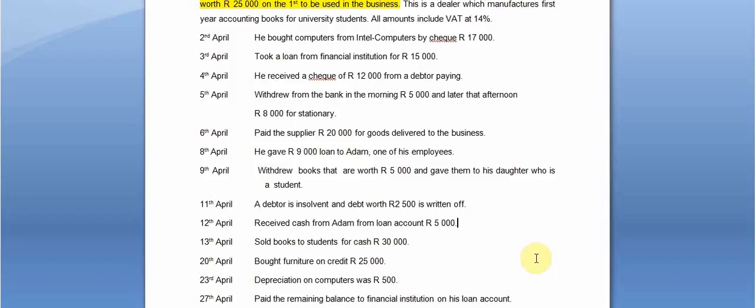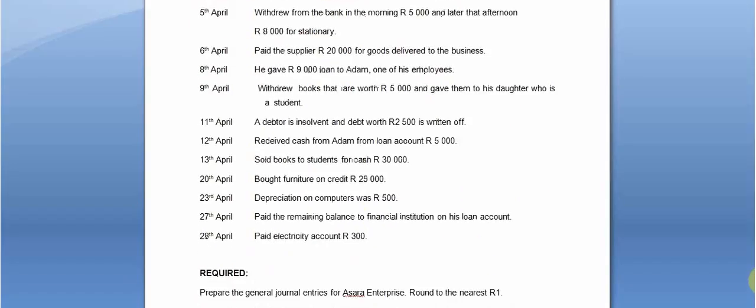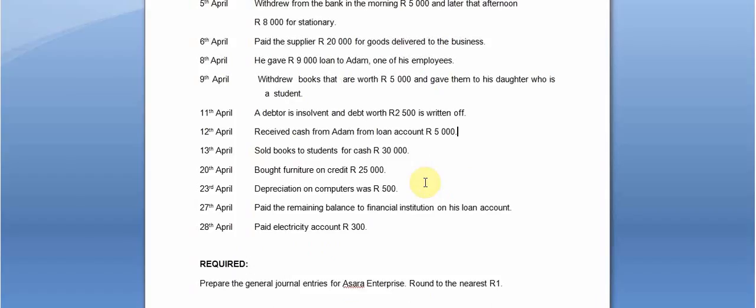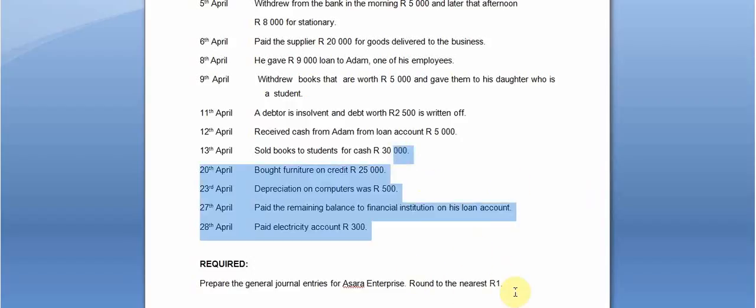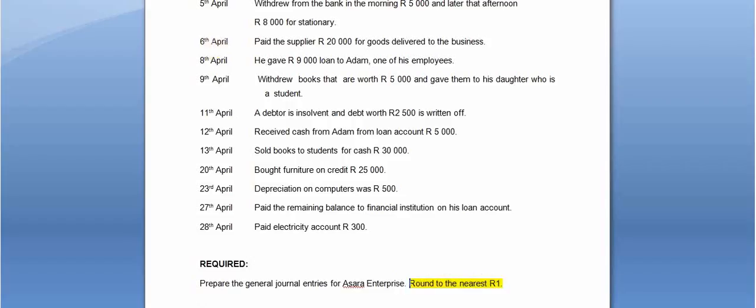Then on the 13th of April, sold books to students worth 30,000. On the 20th of April, bought furniture on credit. On the 23rd of April, there is depreciation worth 500 Rand on the computers. Then on the 27th of April, paid the remaining balance to the financial institution on the loan account, and then paid electricity for 300 Rand on the 28th. And you are required then to prepare the general journal entries for these transactions, and you need to round to the nearest 1 Rand.